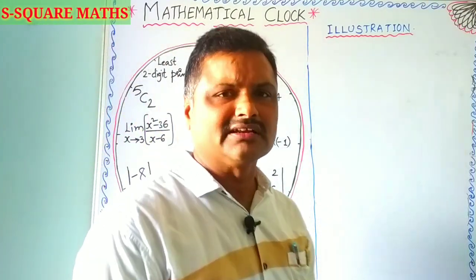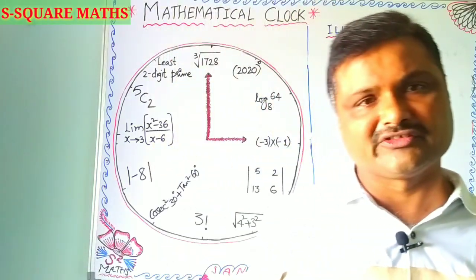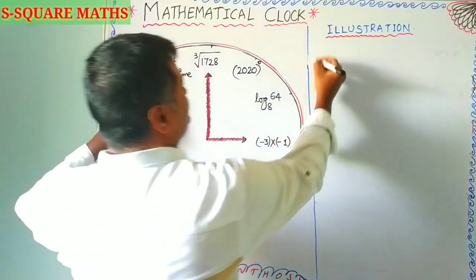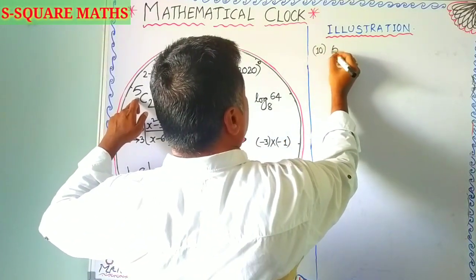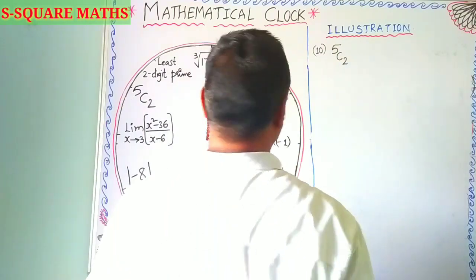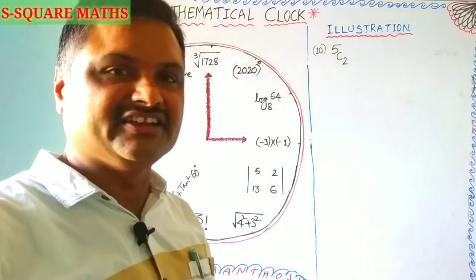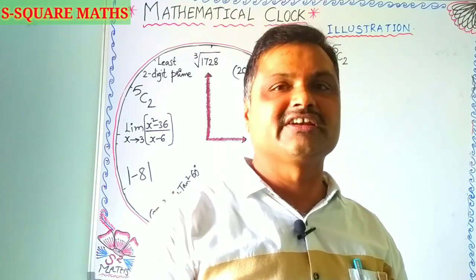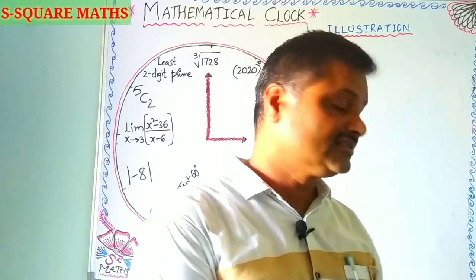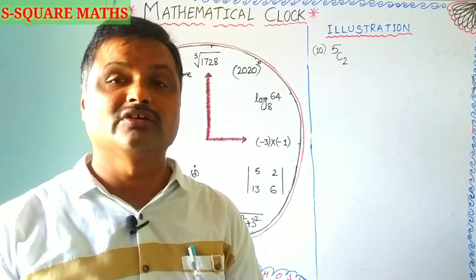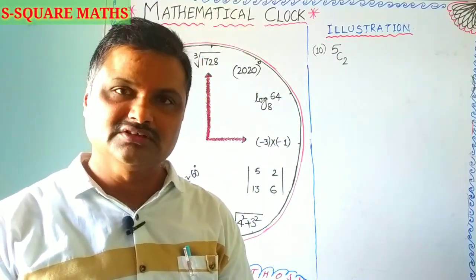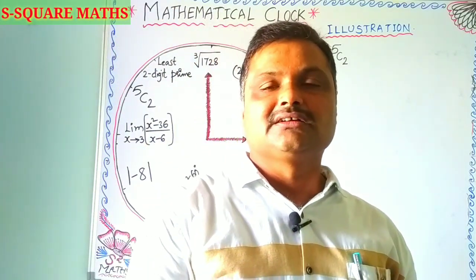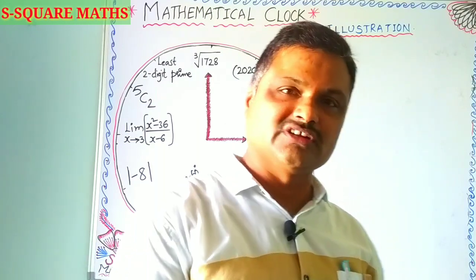So far we completed 9 concepts. So the 10th, 11th, 12th we are going to discuss. The 10th one is nothing but 5C2. You are going to learn 5C2 in combinations, a topic in your intermediate standard, and it is also very well known in the binomial theorem, which plays a crucial role. So binomial theorem and combinations you are going to learn in your IIT standards and plus 2 level.